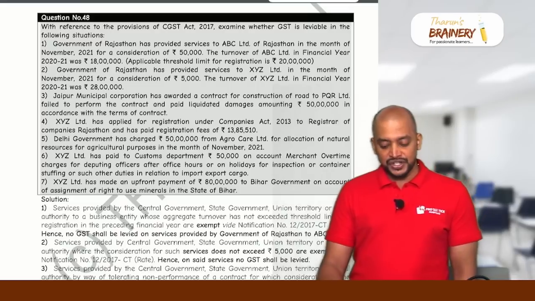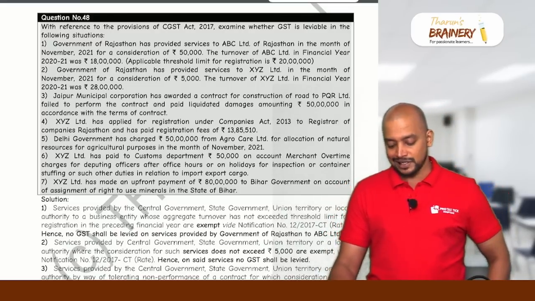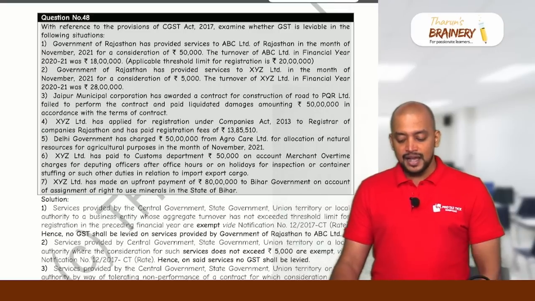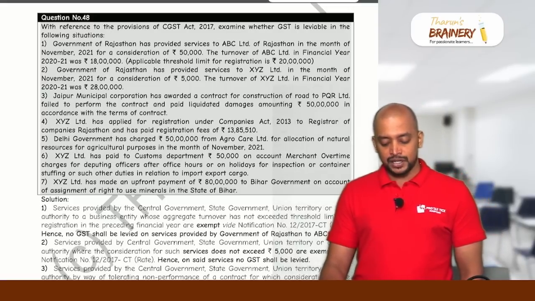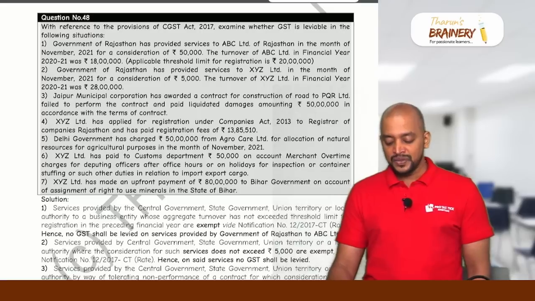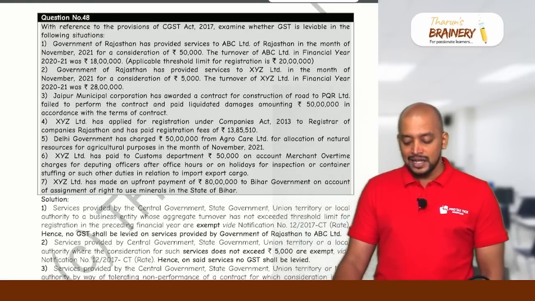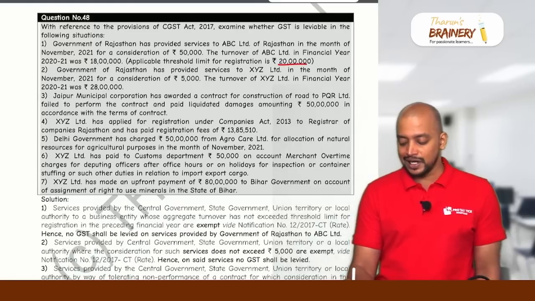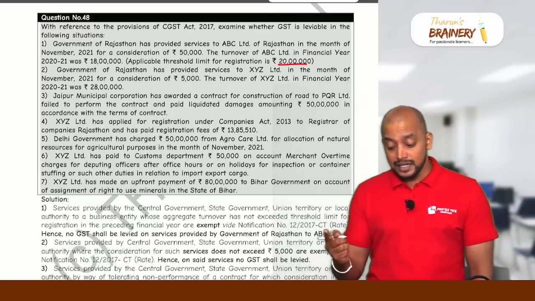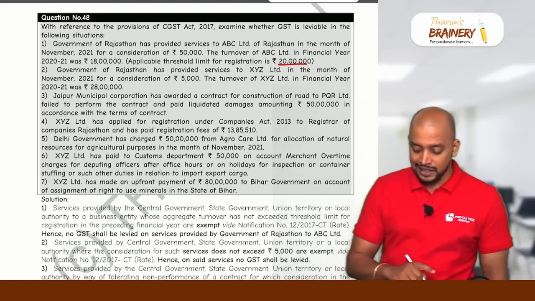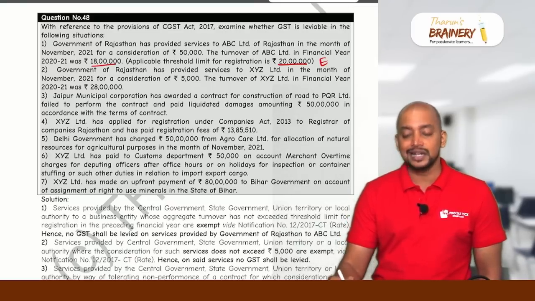And 48, with reference to the provisions of the CGST Act, examine whether GST is leviable in the following situations. Government of Rajasthan has provided services to ABC Limited of Rajasthan in the month of November for a consideration of 50,000. The turnover of ABC Limited in the financial year was 18 lakhs. Applicable threshold limit for registration is 20 lakhs. Services provided by government to a business entity, where the business entity's turnover during the previous year does not exceed the threshold limit, will become exempted, under general exemptions.